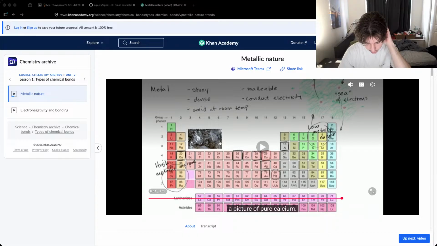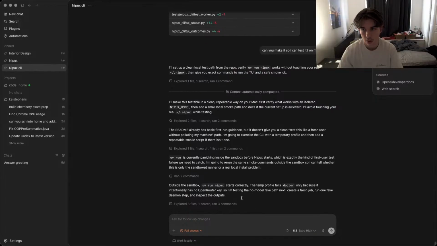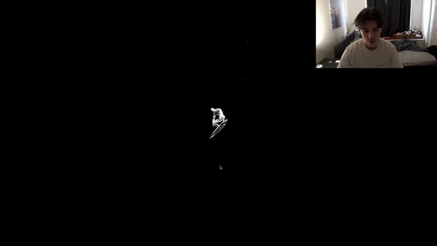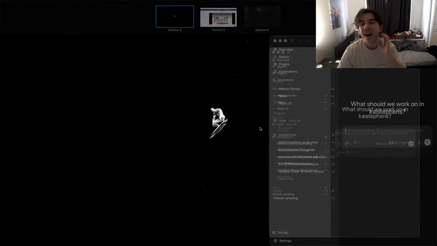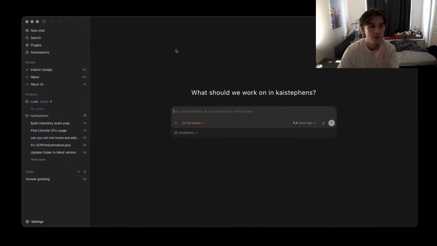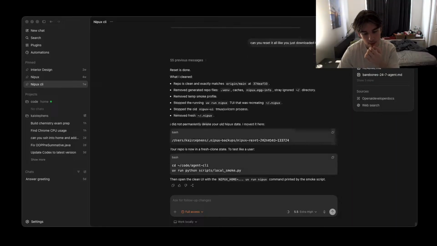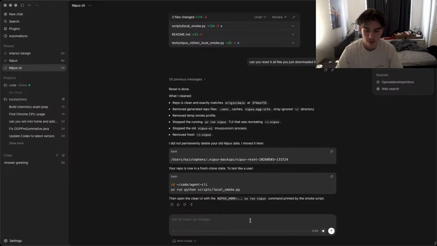Okay, this just kind of looks bad in general. Why am I using the CLI for this? Multitasking at its finest. I need to run... You're gonna make me angry, bro. Oh my god, Amethyst is the worst software I've ever seen in my entire life. Okay, this kind of looks terrible.